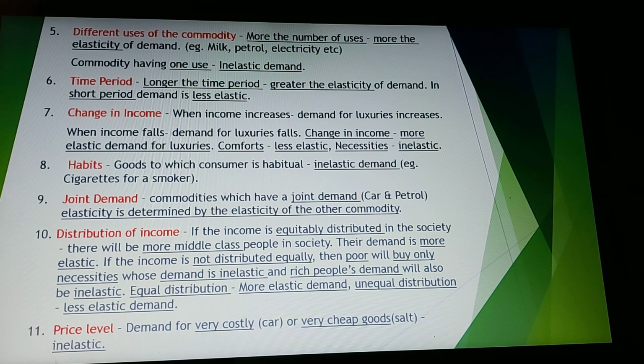The cheap things are usually consumed by the poor, so they have to be consumed. So obviously, again, their elasticity of demand will be very less, or it will be inelastic. So these were all the factors which influence the elasticity of demand. Next, we will learn how to measure the price elasticity of demand.